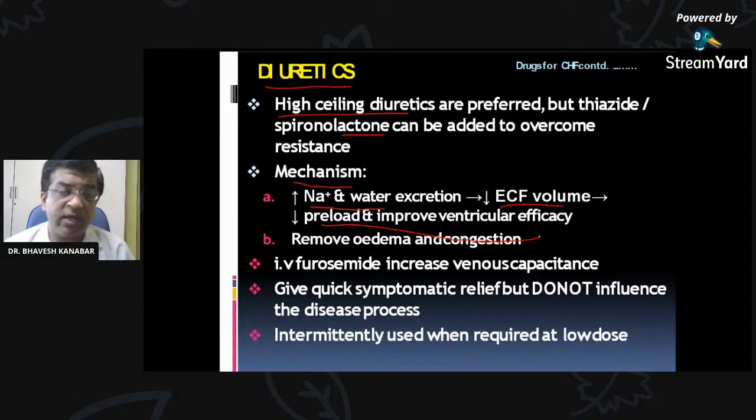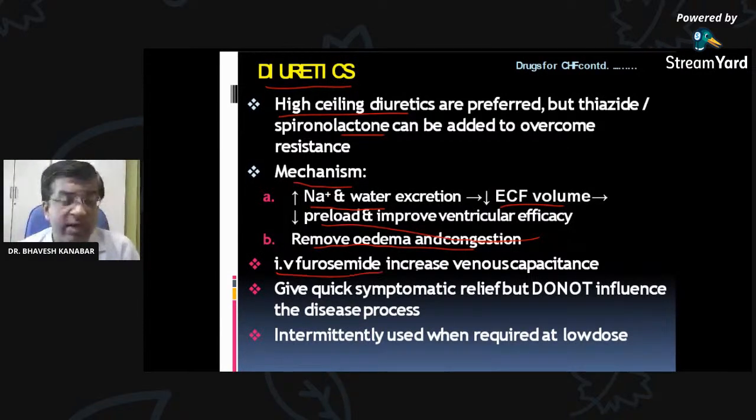Again, I repeat, under the effect of diuretic, sodium and water excretion will be increased. So ECF, extracellular fluid volume, will decrease, and it will lead to decrease in preload and improved ventricular efficacy. It can remove edema and congestion also. As you have seen the symptoms, edema and congestion can also be improved because of the excretion of water.